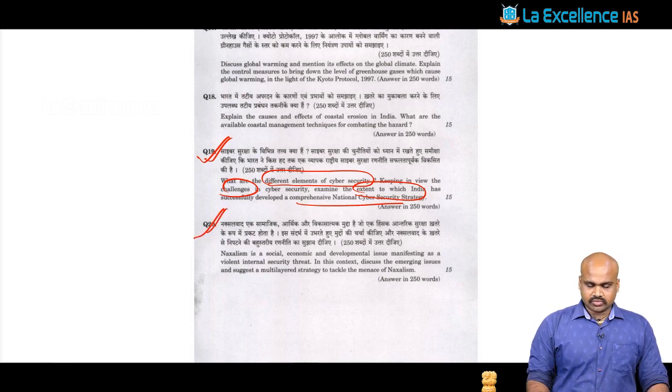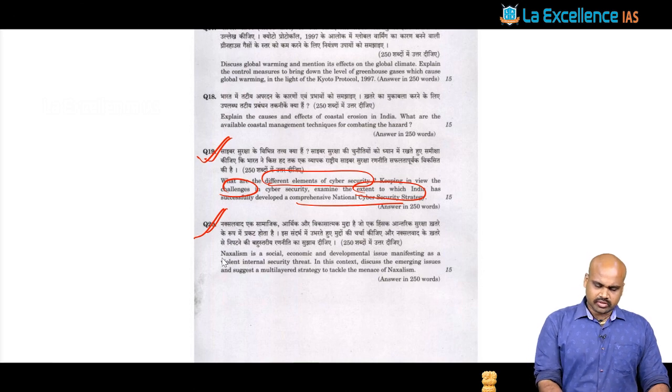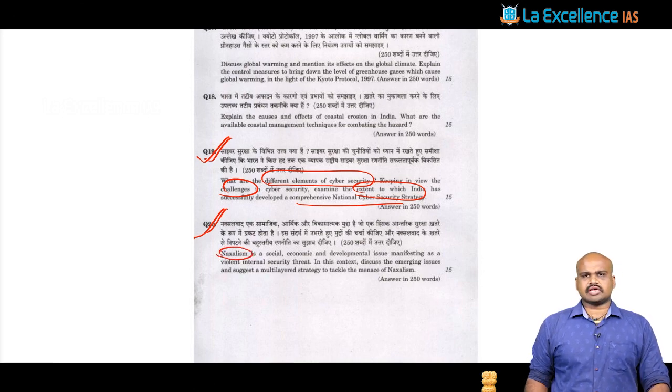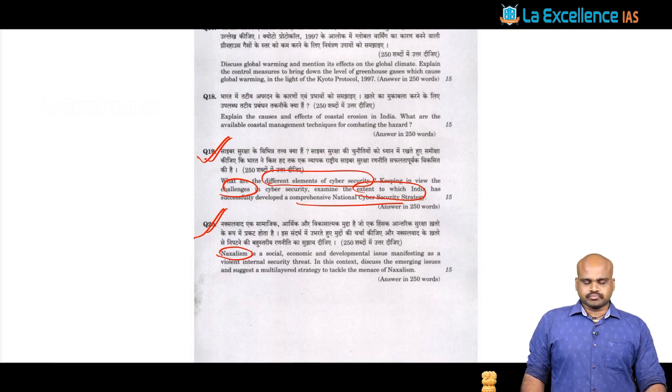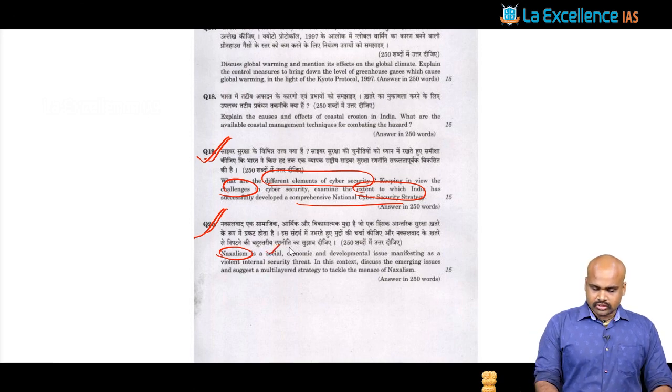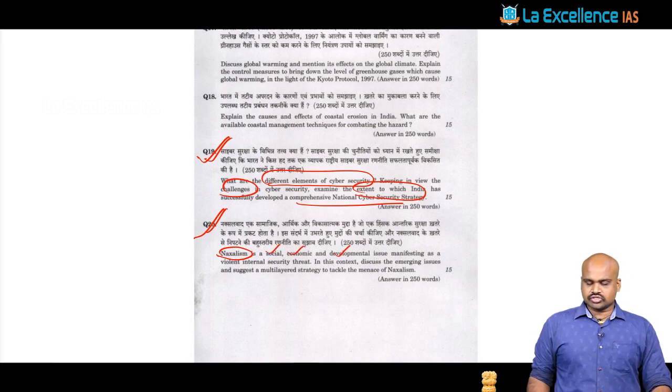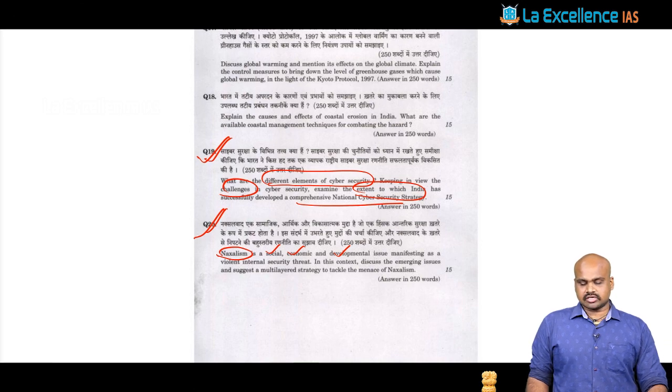Then the last question, again a very important topic where UPSC keeps questioning. Again in 2020 we had a question on Naxalism, and the Samadhan strategy is generally discussed. It says Naxalism is a social, economic and developmental issue manifesting as a violent internal security threat.